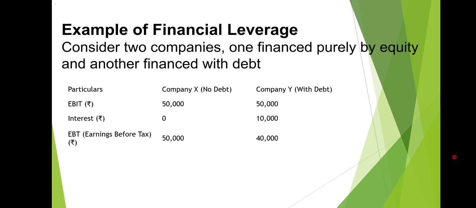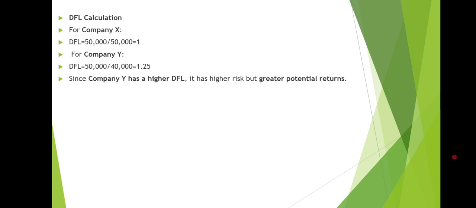In case of EBIT, for company X it is 50,000, and for company Y it is the same, 50,000, and interest in case of company X is 0, and in case of company Y it is 10,000. In a similar way, EBT, that means earnings before tax, is 50,000 for company X and 40,000 for company Y.